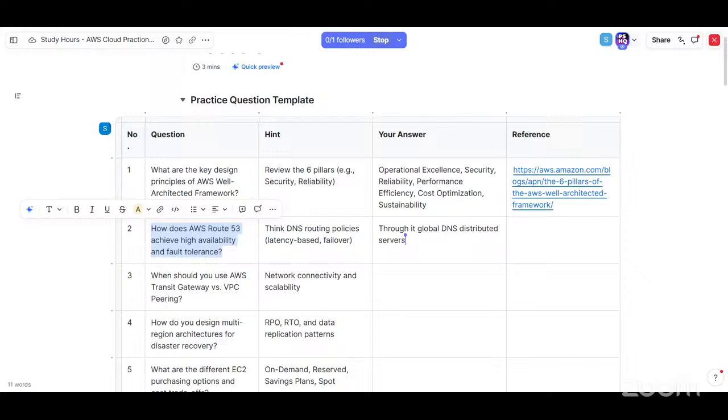Short answer: through its global distributed network of DNS servers, which directs user traffic to the most available endpoints.